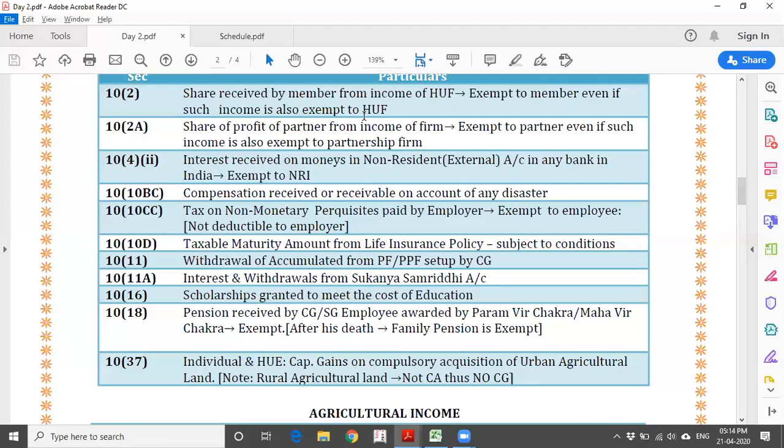And also section 10(10)(b)(c), compensation received or receivable on account of any disaster. Say for example, an earthquake has happened, and the government has compensated for certain building collapse or business collapse. Those are capital receipts, it is a compensation, so it is also exempted. And 10(10)(c)(c), which is related to tax on non-monetary perquisites paid by the employer.